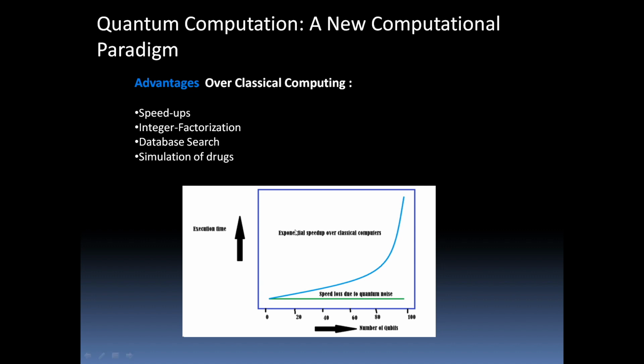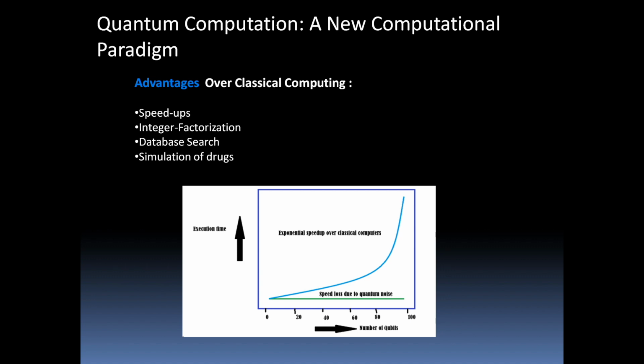So as you can see from this figure, as the number of qubits increases, the execution time, here the y-axis represents the execution time, actually decreases. And this graph is an exponential curve, and this reflects the exponential speed up over classical computers. So as the number of qubits increases, as I told you, 2 to the power n is a huge number. Exponentially this speed up also increases, and it beats the classical computers, right? And as a result of this, execution time significantly decreases, right?